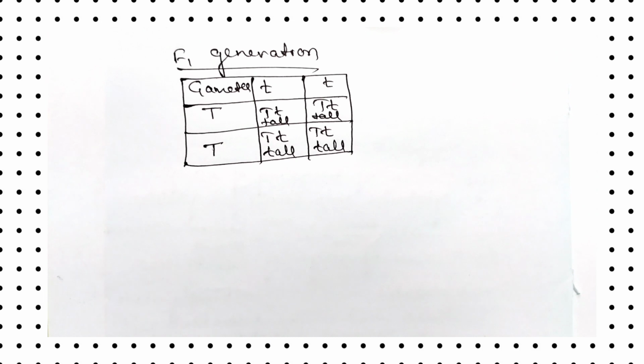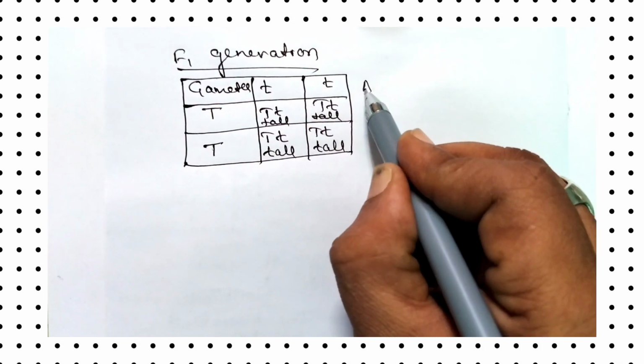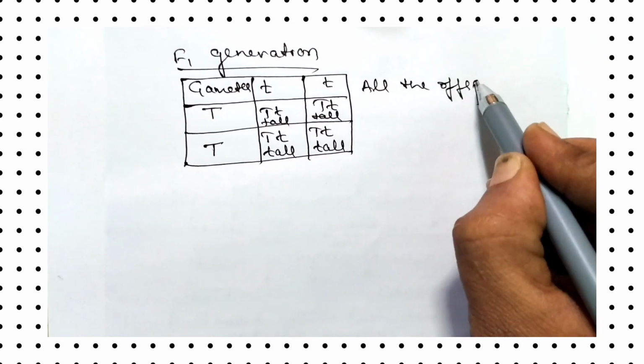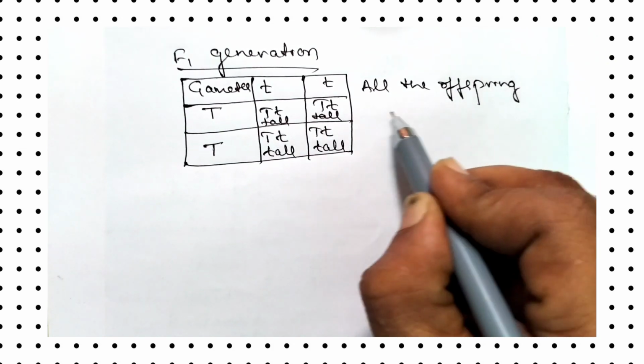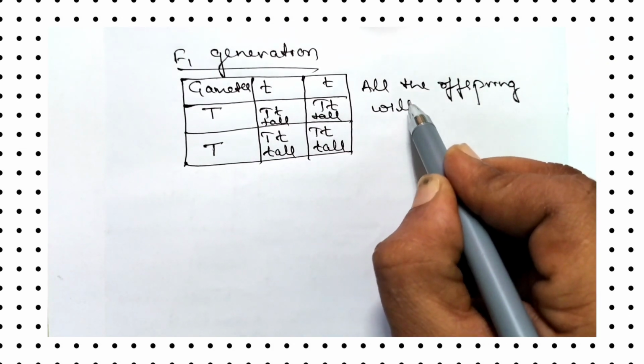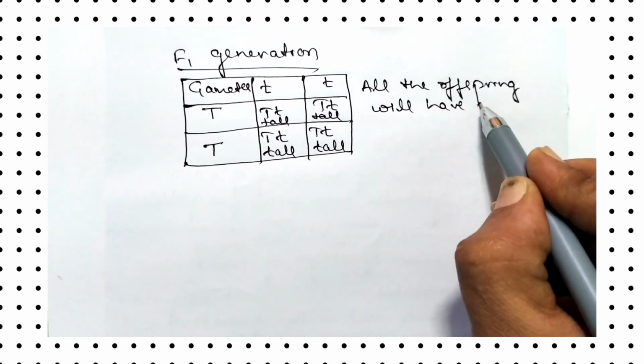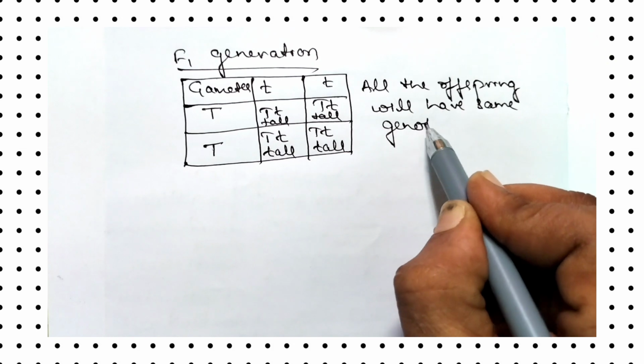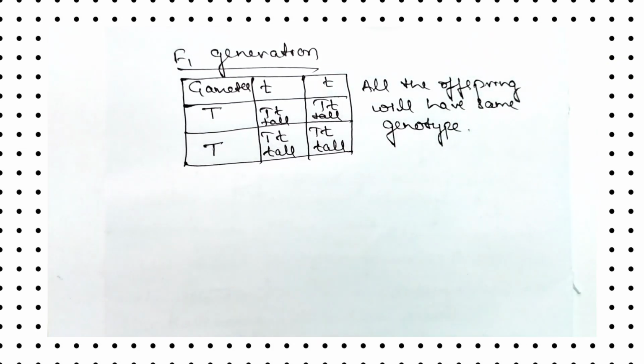That means in F1 generation, all the offspring will have the same genotype. So all the offspring will have the same genotype.